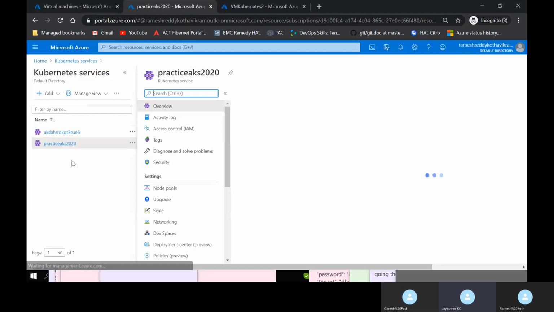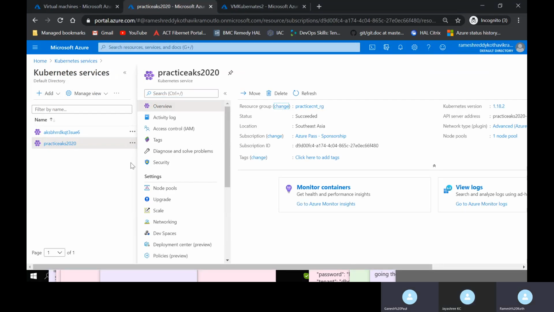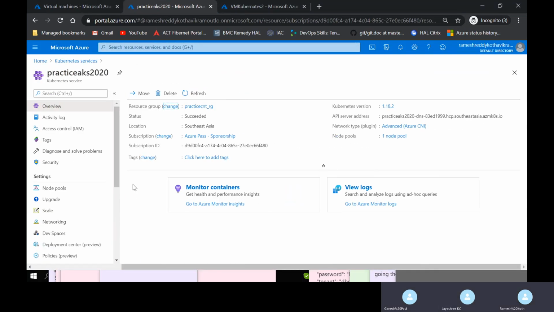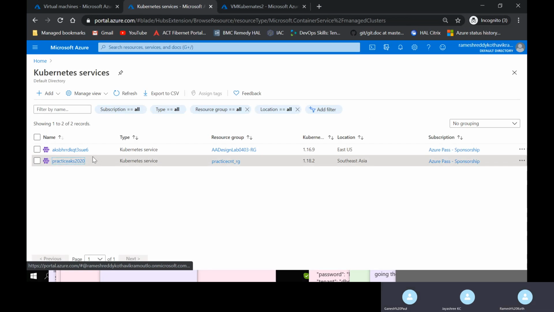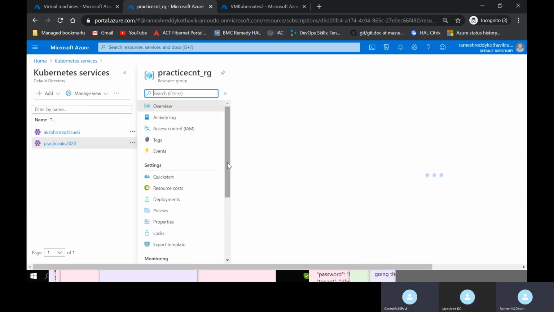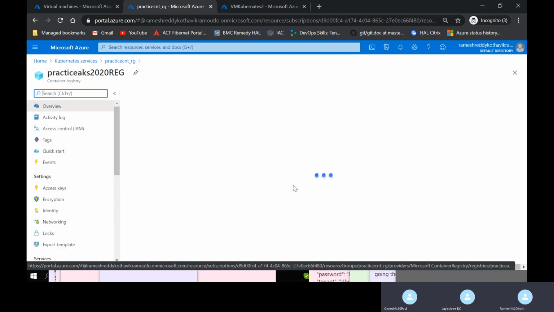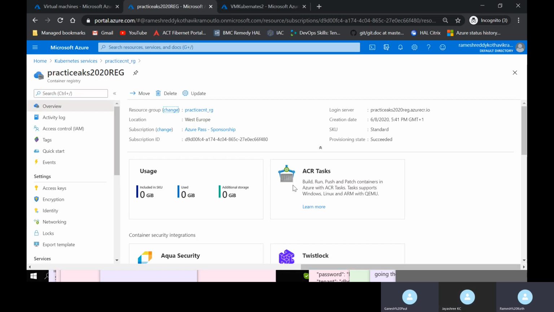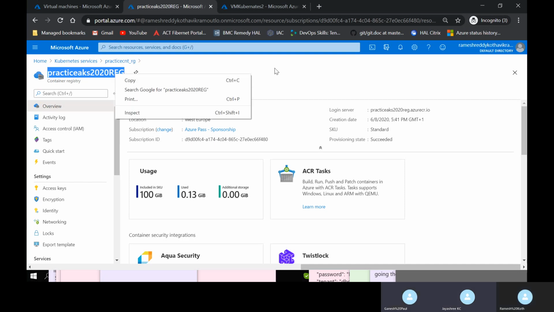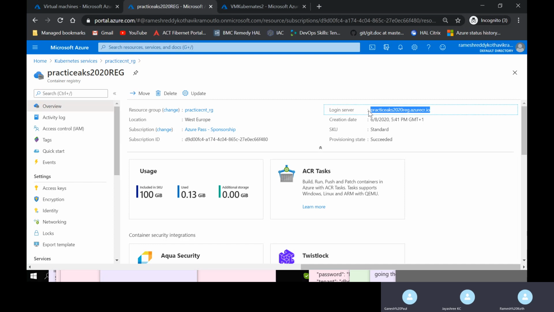We need the ACR data. No, this is the Kubernetes cluster, right? Yeah, one minute. Have to give this name. Not that name. This one. Login server is there, no? That name. Okay. Yes.